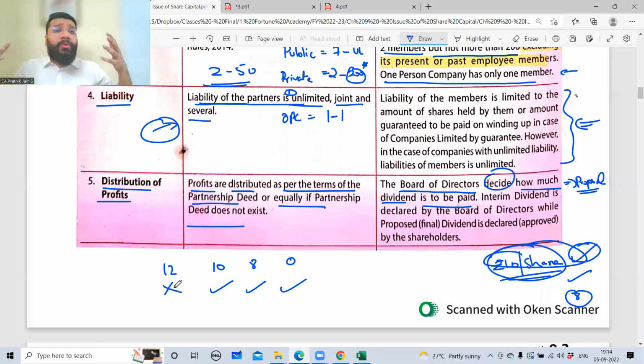100%. So all the shareholders are called in an AGM. That is called an annual general meeting. In the annual general meeting, there are certain agendas that will be discussed for the approval of the shareholders. One of the agendas is the approval of dividend. So there, depending on the voting system, the majority of them will be voting.